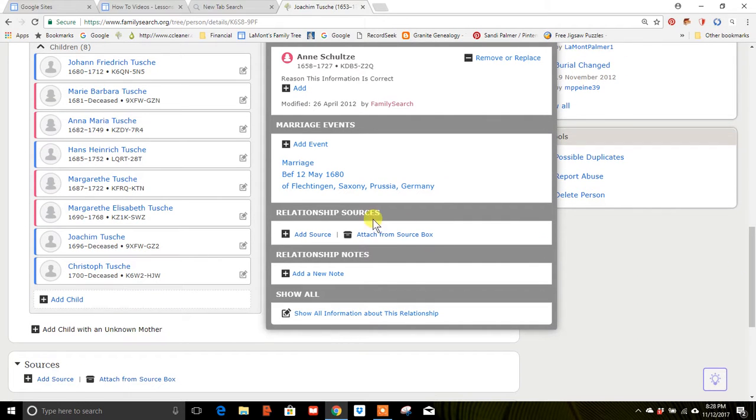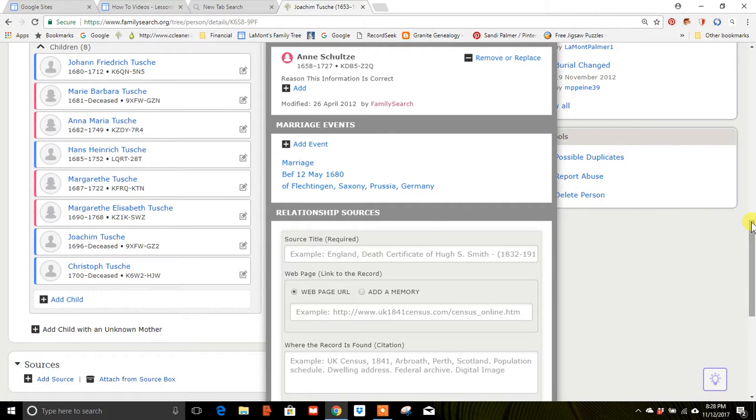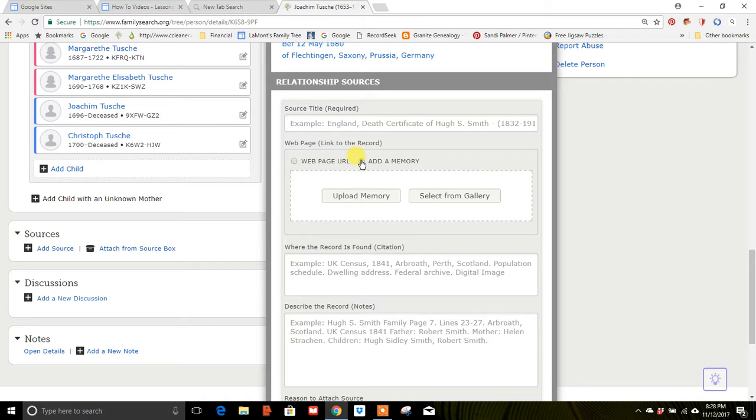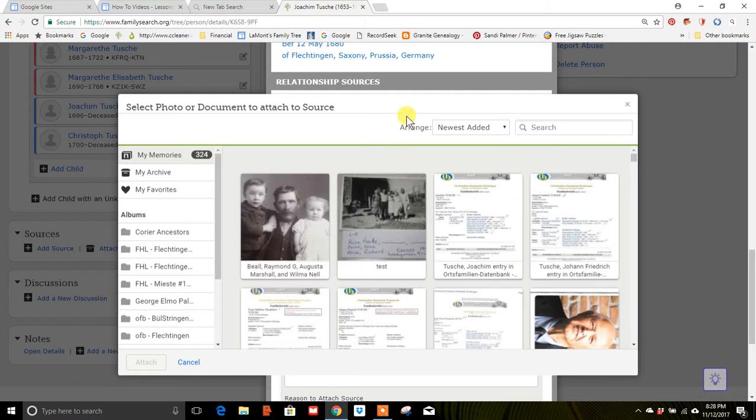Now this already tells me that they were married before this, and I want to add a source for this. So I'm going to go and add a source. And here, I want to add it from my memories. So I click on add a memory. And the memory is already in the gallery, so I'm going to select it from the gallery. So I click select from gallery, and now it's going to show me the gallery.